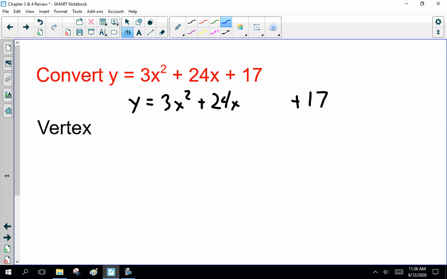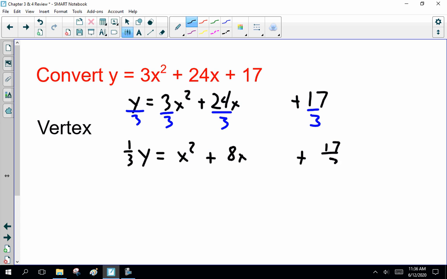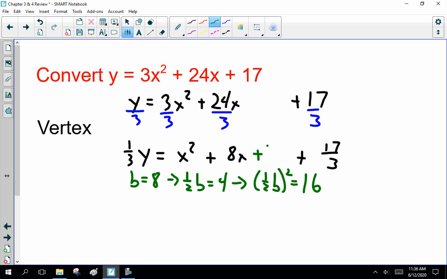First things first, notice it's 3x squared, so you've got to get rid of that by dividing everything by 3. So 1/3 y equals x squared plus 8x plus 17/3, whatever that is. Now here, I have a b value of 8. Half my b value is 4. And 4 squared is 16. So I add 16 to both sides. Okay?